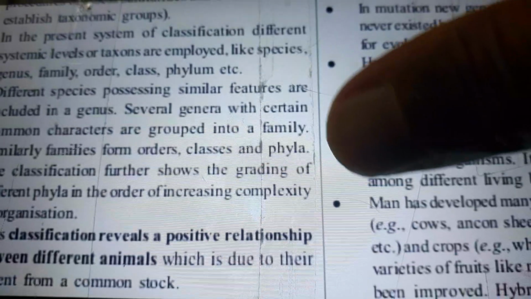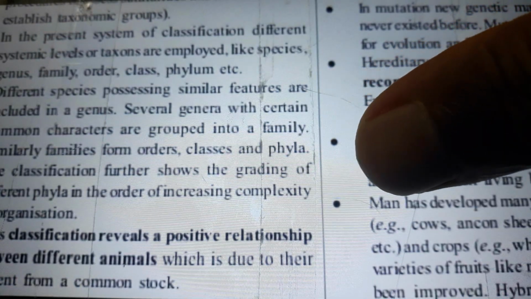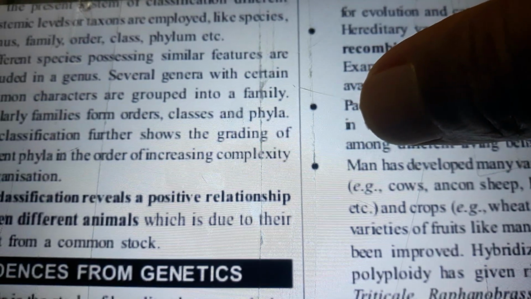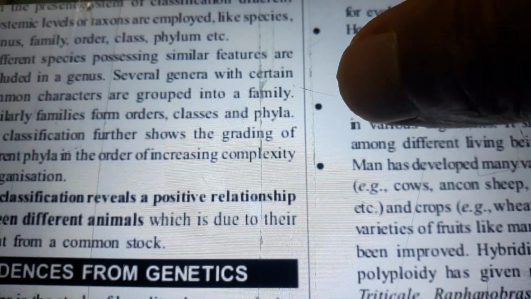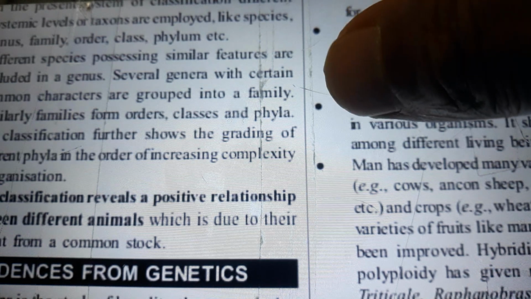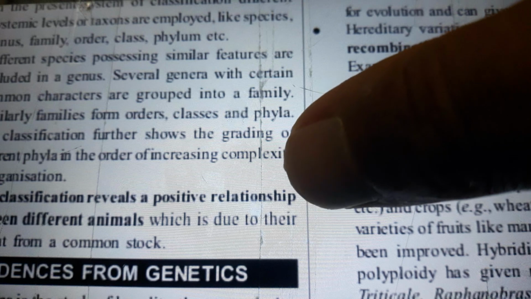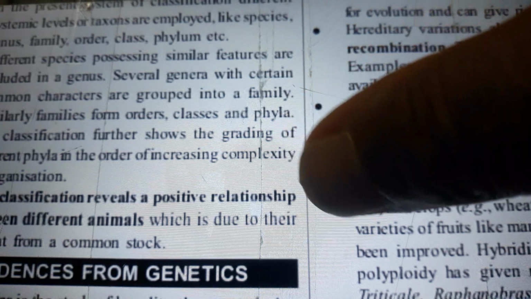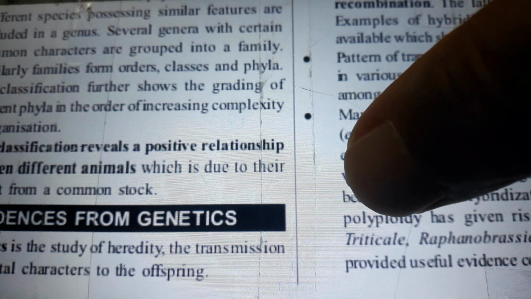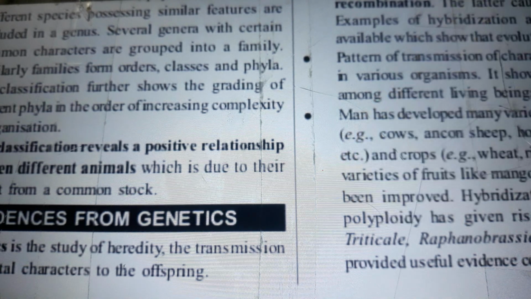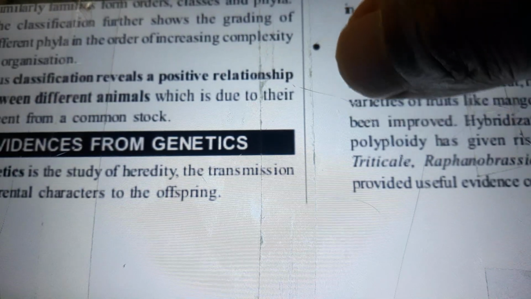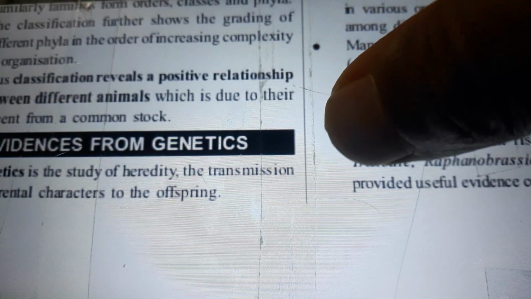In the present system of classification, different labels or taxons are employed, like species, genus, family, order, class, phylum, etc. Different species possessing similar features are included in a genus. Several genera with certain common characteristics are grouped into a family. Similar families form orders, classes, and phyla. The classification further shows the grading of different phyla in the order of increased complexity of organization. Classification reveals a positive relationship between different animals, which is due to their descent from a common stock.